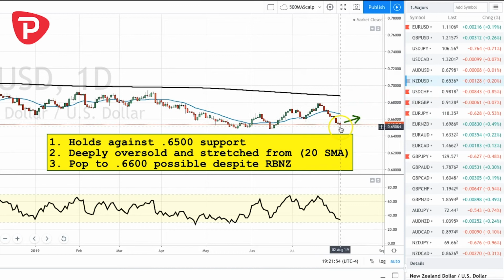They're going to take out this low, and the RBNZ could then telegraph maybe even more cuts, and we could see 64. On the other hand, if the employment data is relatively decent, you may want to just take a pop right in front of the RBNZ, because even if the RBNZ cuts, it could very likely be one of those one-and-done or one-and-wait-and-see type of communiques, which will be positive for Kiwi.